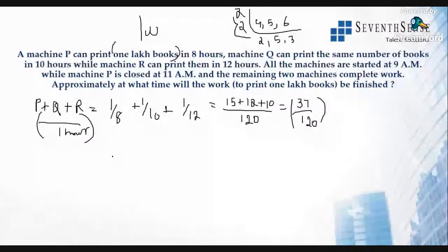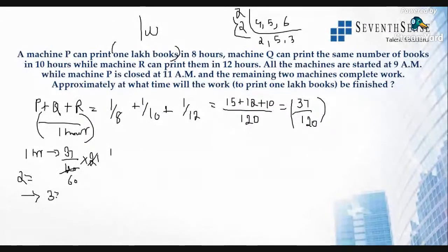In 1 hour, they will print 37 by 120, that is 1/20th of the work. So for 2 hours, it will be multiplied 2 times. So this will be 2 into 37 by 120. So together they finish 37 by 60th of the work in 2 hours. All right. Now,